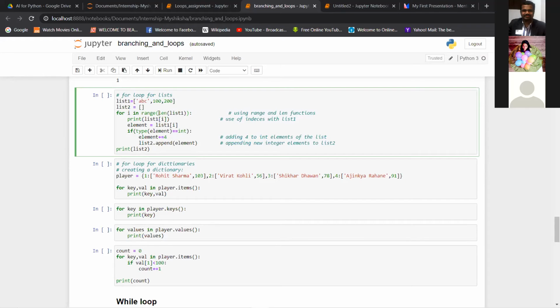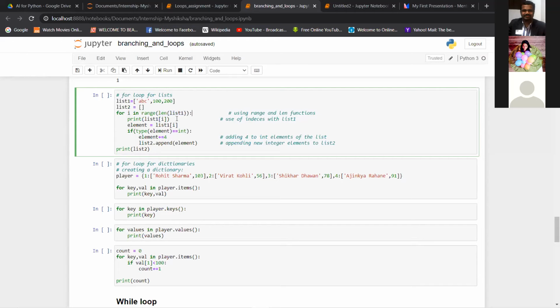But if there is a large list with hundreds of elements, what do you do then? The solution would be to use the len function inside the range. You can just give for I in the range len of the list name, list 1 here.